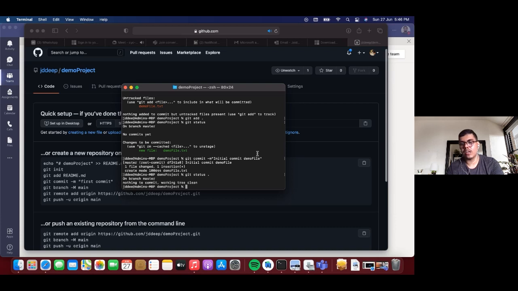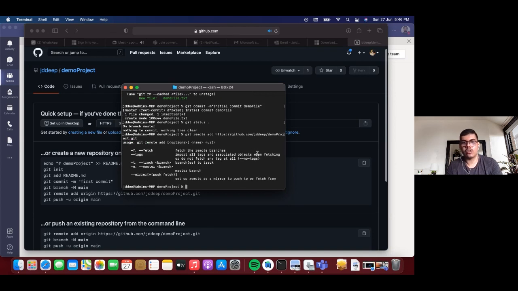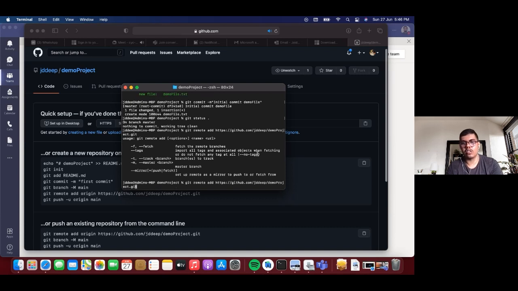Now how exactly do you add a remote to your project? You can run the command git remote add, and paste the URL which you copied from GitHub or GitLab. Once you run the command, it will show that it has been added. You need to mention a name for your remote, and primarily we use something called origin.